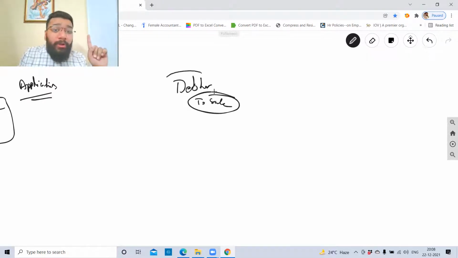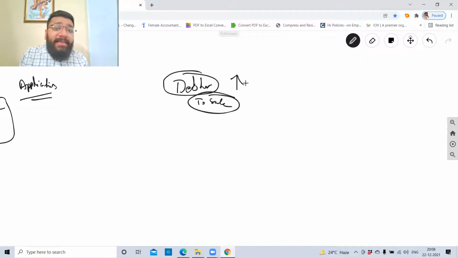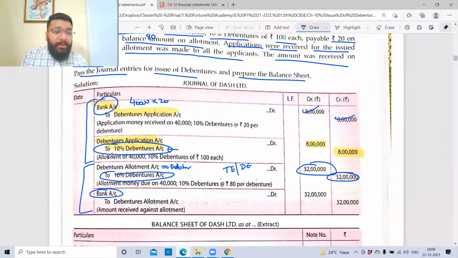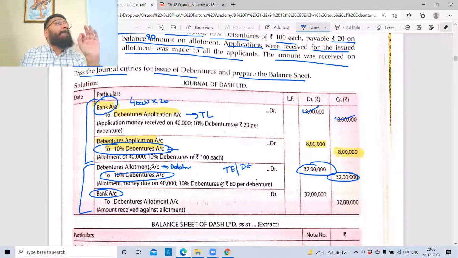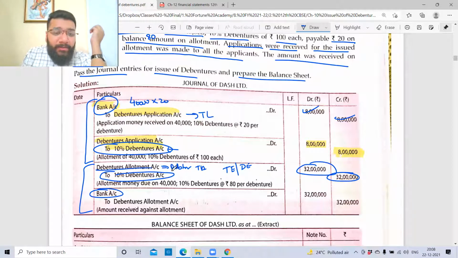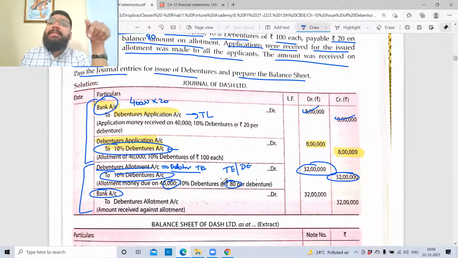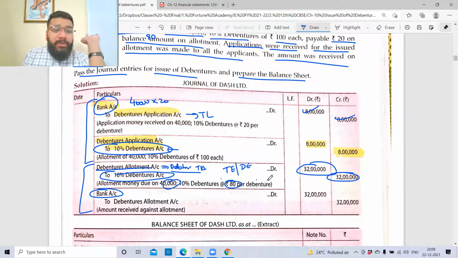You have put debtor in debit. The expectation is that the debtor is going to give the money in future. So this debtor is an asset. To increase the asset, what do you do? You give a debit. Same way here. Debenture allotment is an asset. Guys, you need to be very clear with this classification. Debenture application is a temporary liability, whereas debenture allotment is a temporary asset. So to create or increase an asset, what do you do? Debit. So debenture allotment account debit 32 lakh. How did you get it? 40,000 debentures into 80 per debenture, because out of 100 rupees, 20 is already collected. Balance is 80, no? So like that, 32 lakh. So this is called a due entry.